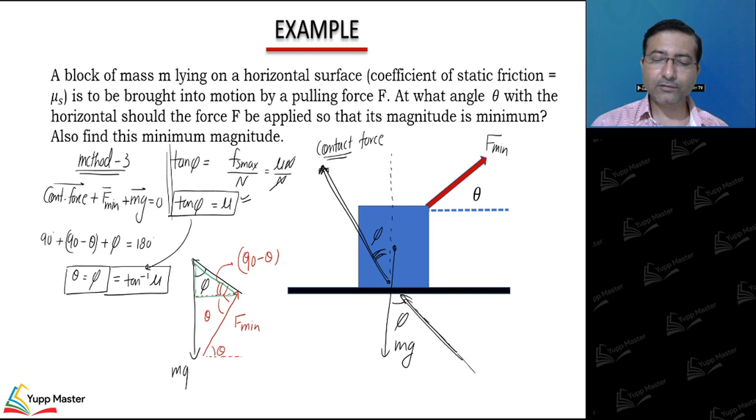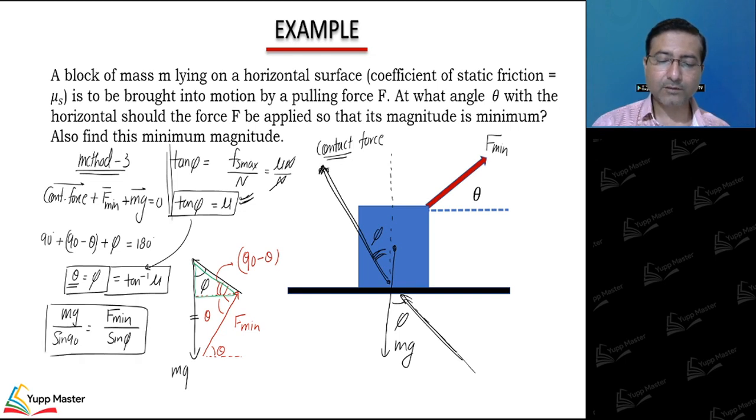So I got the value of phi from here, and I got the direction of force. Now if I apply Lami's theorem here, mg by sin 90 can be written as F min by sin phi, Lami's theorem. So from here I can say F min is equal to mg sin phi.